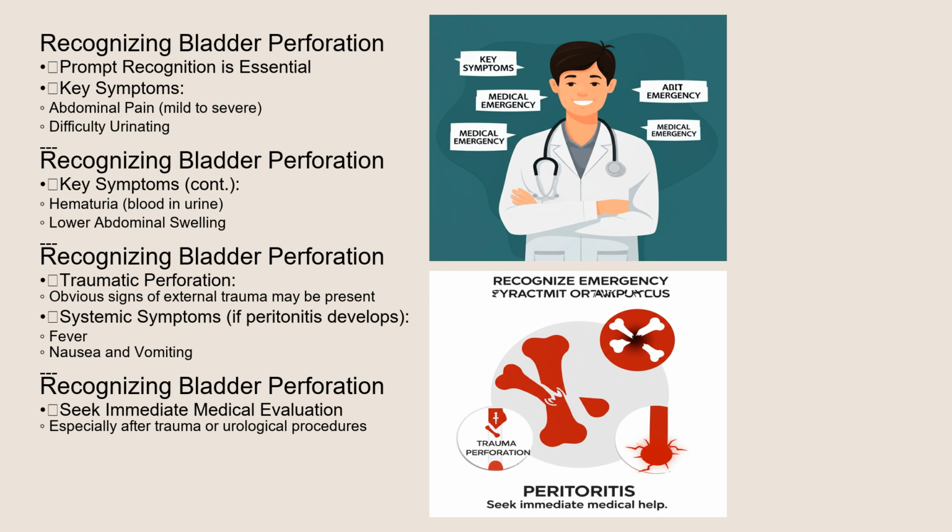Recognizing the signs and symptoms of bladder perforation is essential for prompt medical attention. Common symptoms include abdominal pain, which can range from mild to severe and may be diffuse or localized. Patients may also experience difficulty urinating, blood in the urine, hematuria, and swelling in the lower abdomen. In cases of traumatic perforation, there may be obvious signs of external trauma. Systemic symptoms, such as fever, nausea, and vomiting, can also develop, particularly if peritonitis has set in.